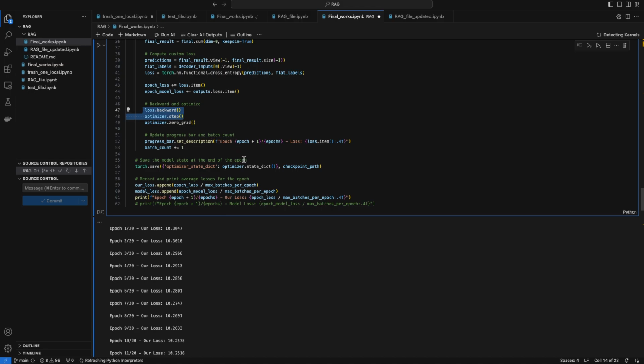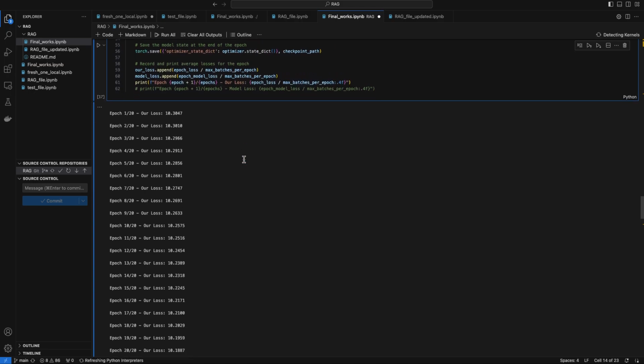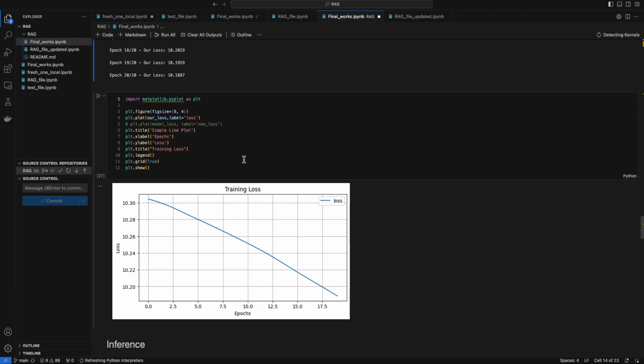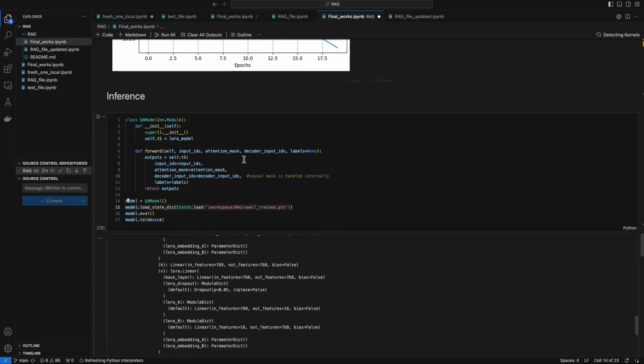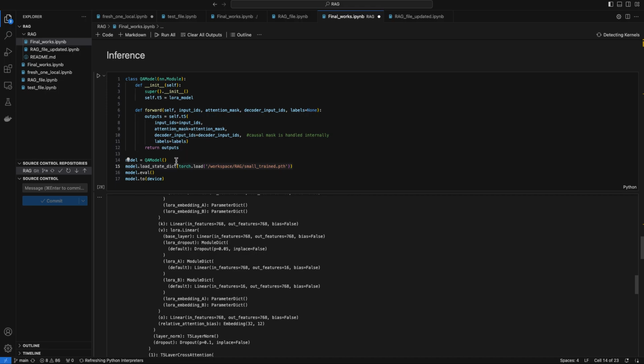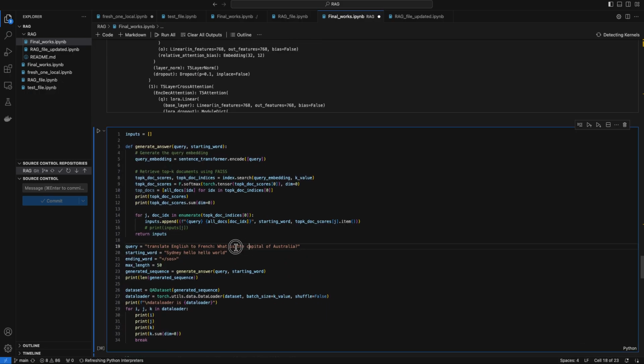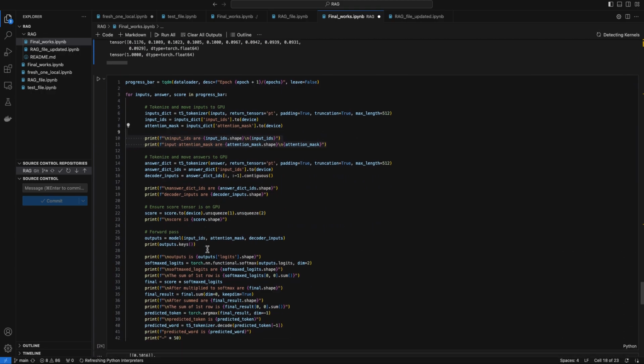I'm saving the model for every epoch. The loss was pretty good, and I was quite happy about it. In the inference part, I'm again loading the model, setting up the class and the model that I have saved, and pre-processing the query with a bunch of starting tokens and the ending token, and it's ready to go into the model.